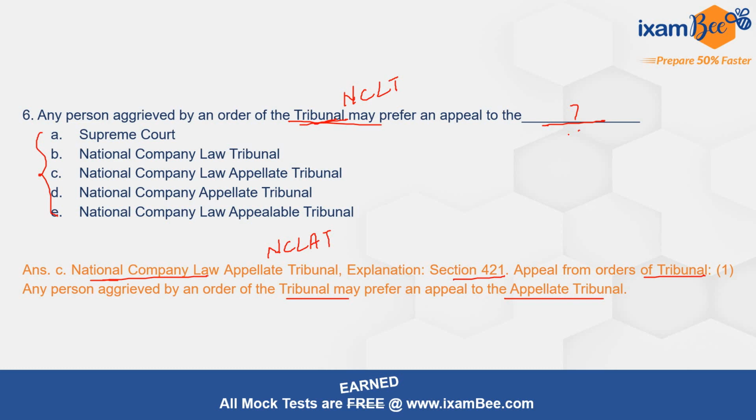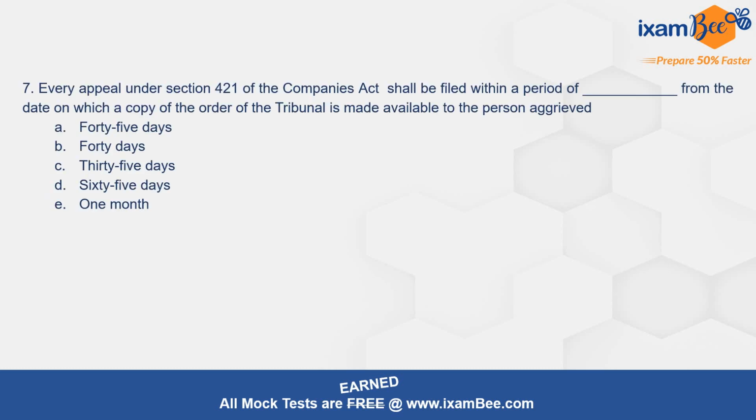Section number based questions are different, where questions related to section numbers come, asking in which section a provision is. Now moving on to our next question, question number 7. Every appeal under section 421 of the Companies Act shall be filed within a period of dash from the date on which a copy of the order of the tribunal is made available to the person aggrieved. The options are 45 days, 40 days, 35 days, 65 days, 1 month.